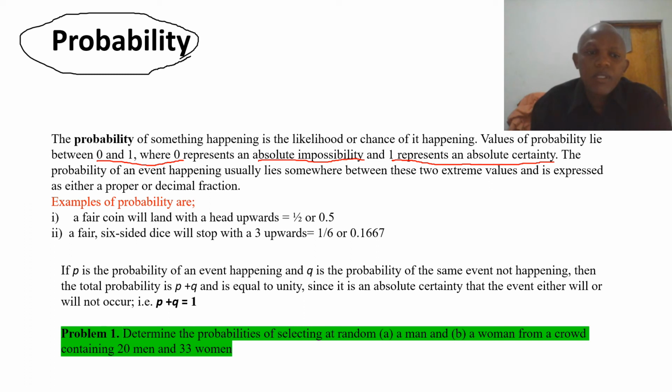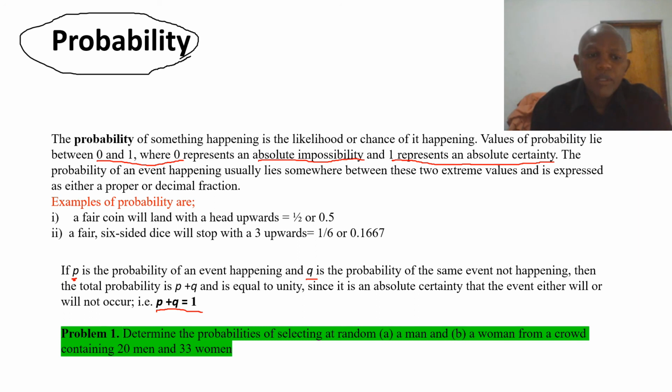Then we also say that assume P is the probability of an event happening, and Q is the probability that the same event will not happen. So the total probability will be P plus Q. And as we have said, the total value of probability is equal to 1. And so that is it.